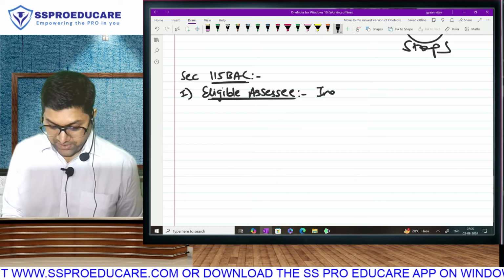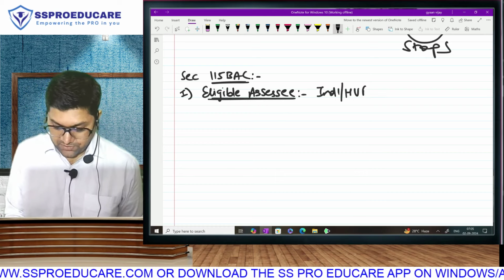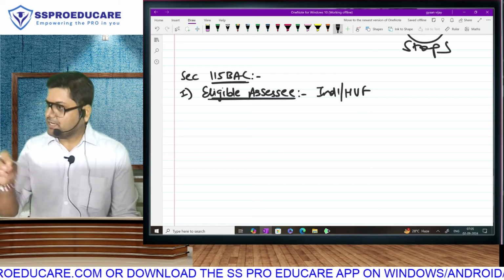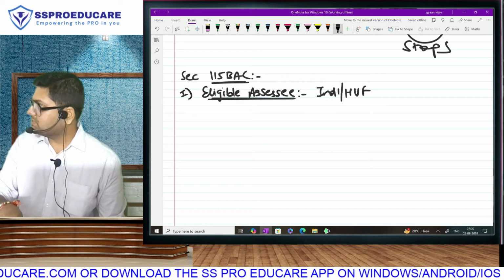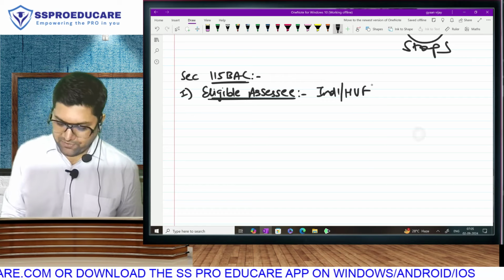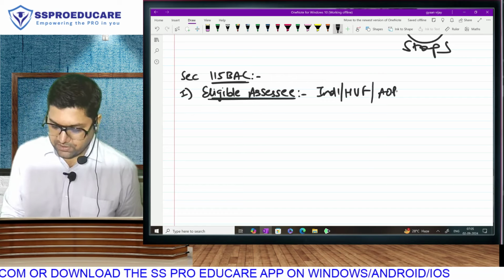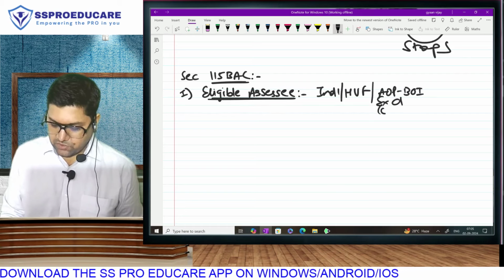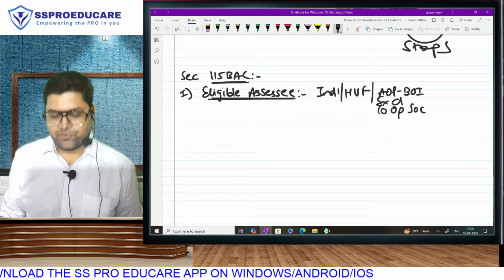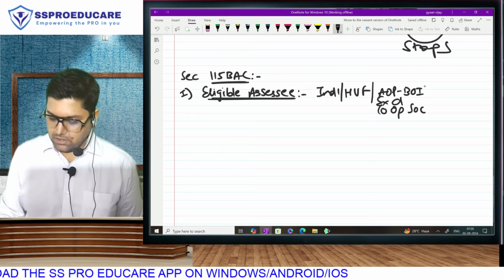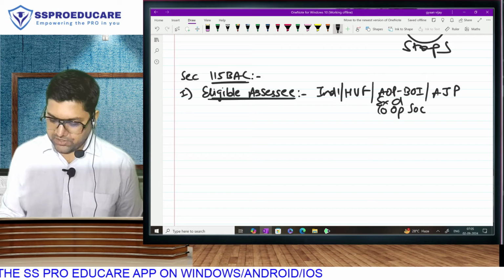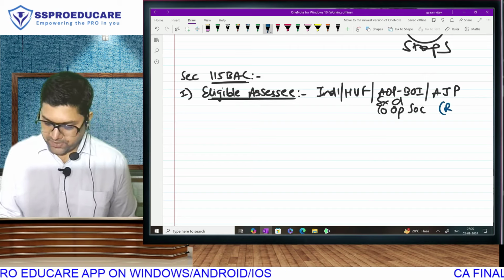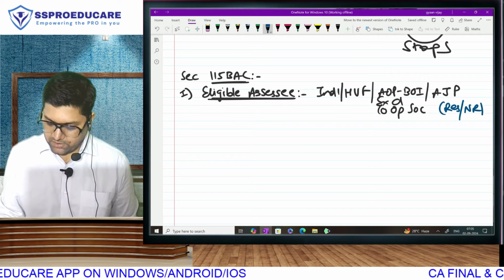Individual. When this section was first introduced in 2020, it was only individual and HUF. Last year there was an amendment. So please understand, this year there are amendments, but last year there were too many amendments. So apart from individual and HUF, we now also cover AOP, BOI, obviously excluding cooperative society because for them we have a separate section, and we also cover artificial juridical person, and more importantly, nothing is specified whether resident or non-resident.